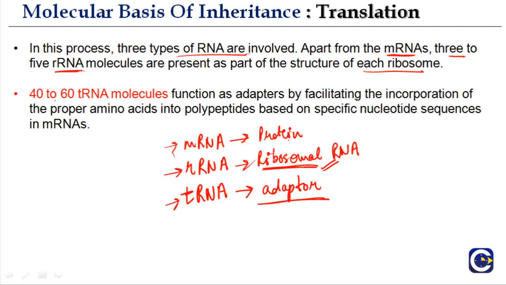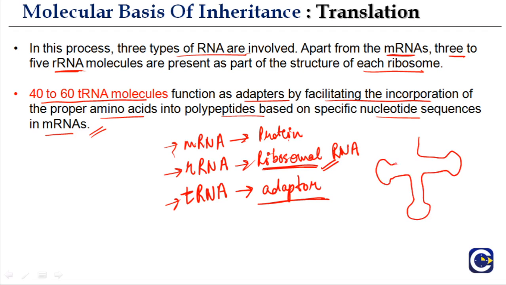In addition to rRNA, 40 to 60 tRNA molecules function as adapters by facilitating the incorporation of the proper amino acid into the polypeptide based on the specific nucleotide sequence in the mRNA. A very long sentence. So, if you went through the previous part, you remember we studied the structure of tRNA. It had a clover leaf like structure. For example, hypothetically, let's say it was something similar to this. And sometimes, there is also a variable arm here. So, this part was the anticodon loop.